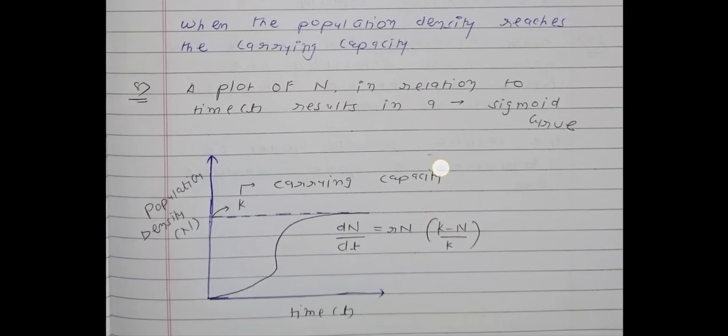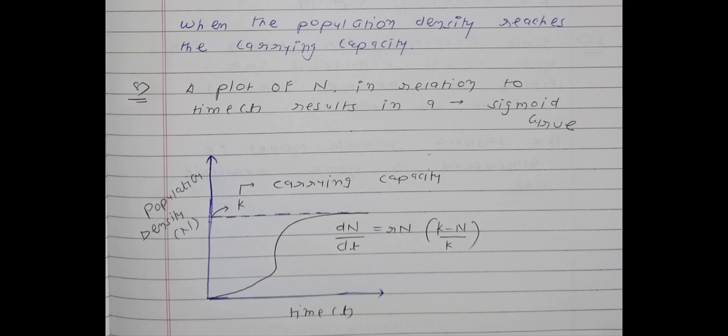Okay, now see the graph. Point number 8 we will talk about later, after point number 7, but see the graph. If we draw the graph, population density, capital N, opposite to time t. Now see, K is carrying capacity. Now what will be the equation?